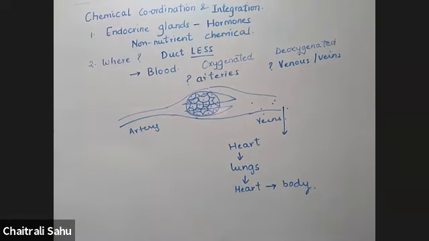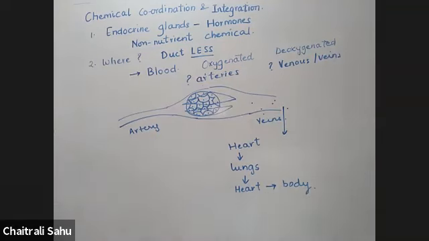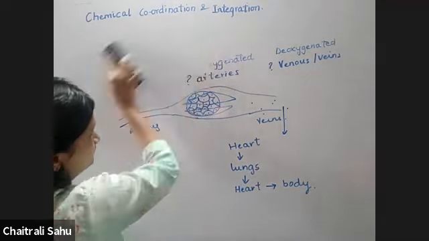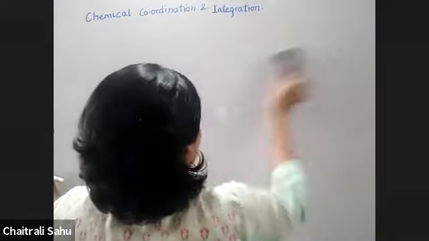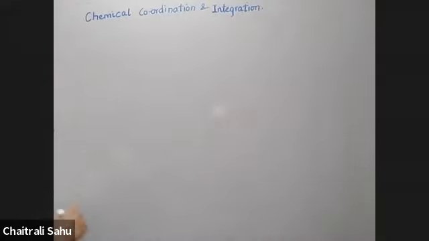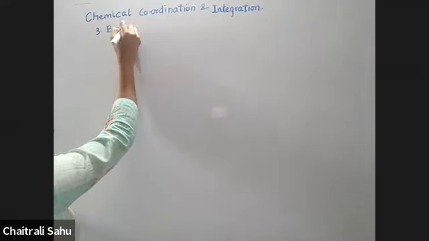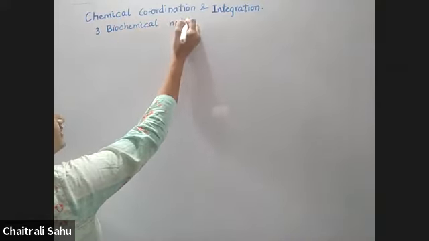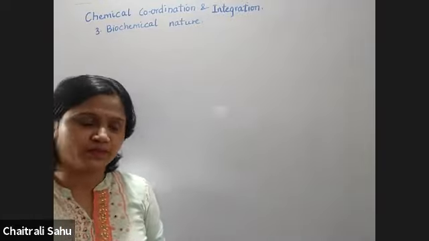The next topic is, what is the biochemical nature of the hormones? So that's the third topic. Now, when we talk about the biochemical nature of hormones, it means what is inside them, whether they are proteins, whether they are fats, what exactly is in them.